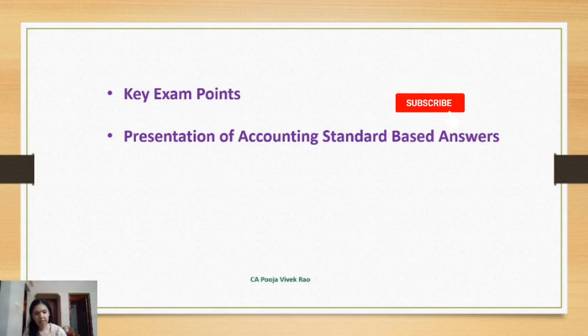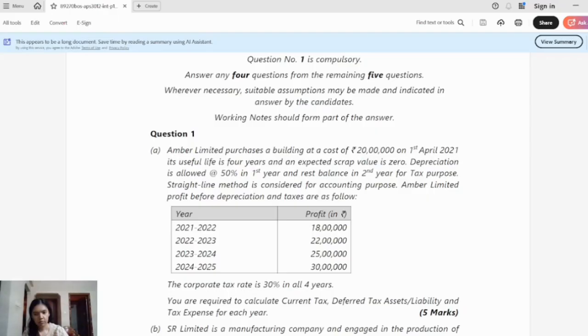So focus on application and not memory. So basically ICAI tests application of accounting standards and not rote learning. So ideal flow of presentation of answer will be first writing the facts, then the accounting standard name, number and provision, and then the application, and then the relevant conclusion. So here I have the suggested answer of the September 2025. I have just taken this to show the presentation.